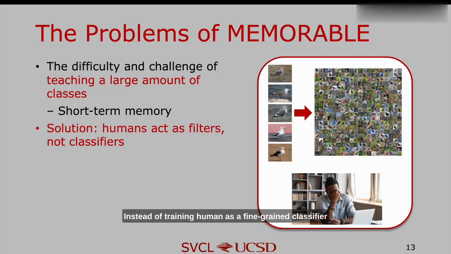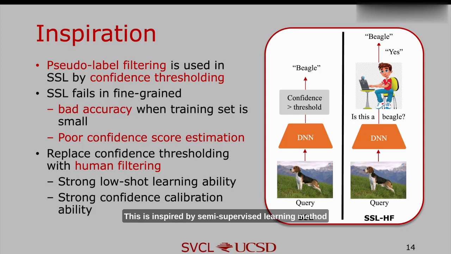To solve this problem, instead of training humans as fine-grained classifiers as in machine teaching, we regard humans as binary filters. This is inspired by semi-supervised learning methods. In semi-supervised learning, a classifier trained on the labeled data produces pseudo-labels for unlabeled examples. These labels can be accepted or rejected by thresholding a classification score. For example, for this query image, if the confidence score is greater than a predefined threshold, we believe its prediction is correct, or bingo. However, semi-supervised learning didn't show good success in fine-grained classification.